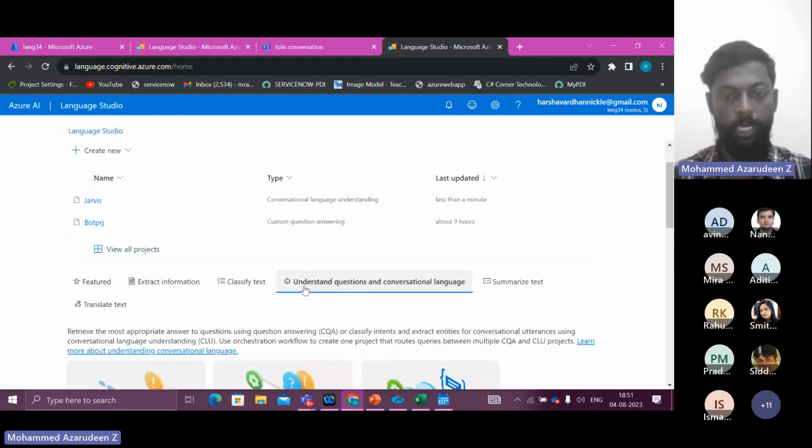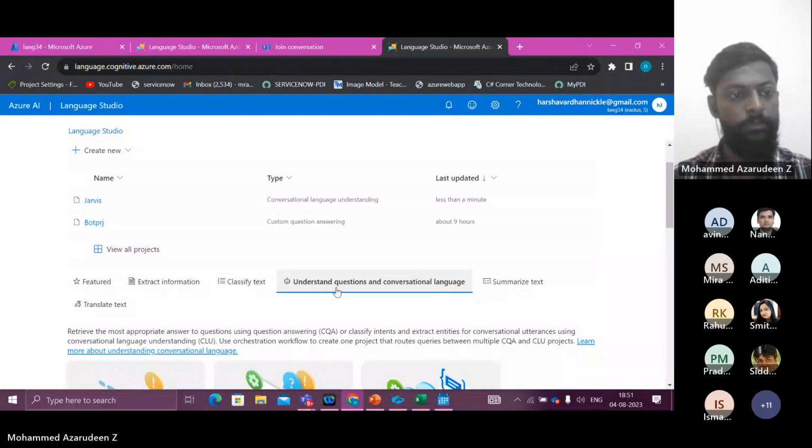So here you can understand questions and conversational language, right? Click on this. Here we have a lot of features like extract information and a lot of things, but we are going to concentrate on the bot. So understand questions and conversational language. Click on that. Custom answering.